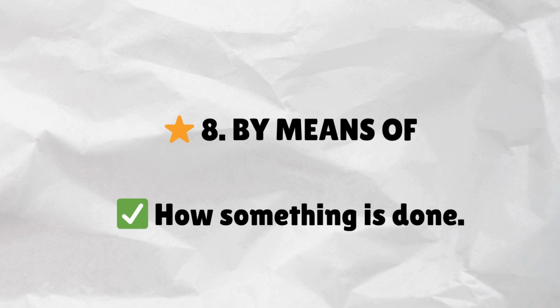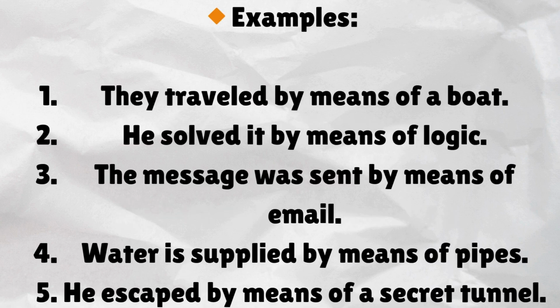By means of. How something is done. Examples. They traveled by means of a boat. He solved it by means of logic. The message was sent by means of email. Water is supplied by means of pipes. He escaped by means of a secret tunnel.